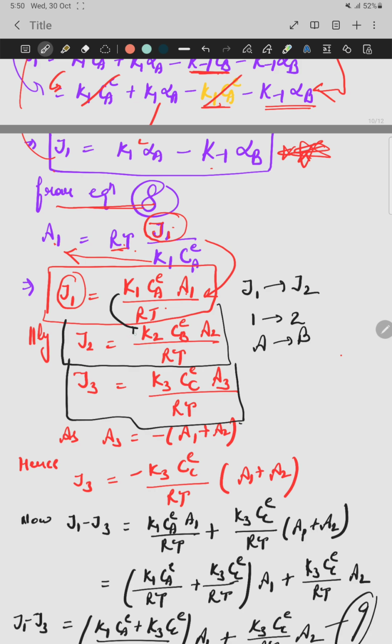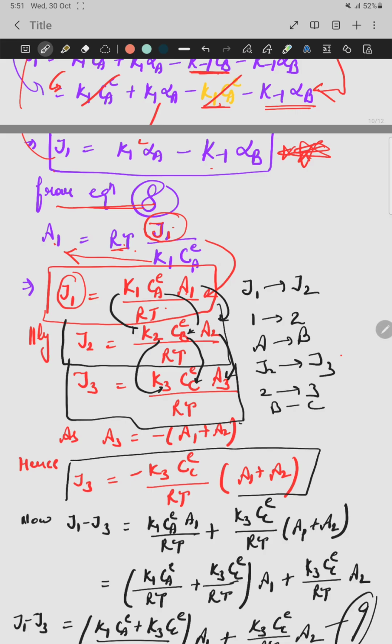So you can see K1 to K2, A1 to A2, A became B. And when we go from J2 to J3, replace 2 with 3 and B with C. You can see 2, 3, B, C. Same expression, just change the numbering. Okay.